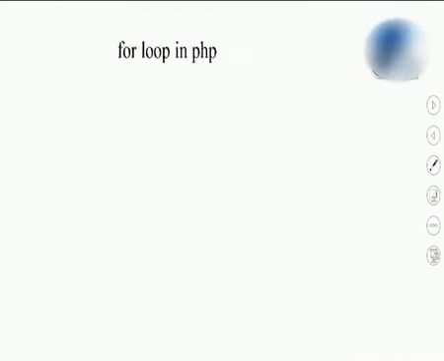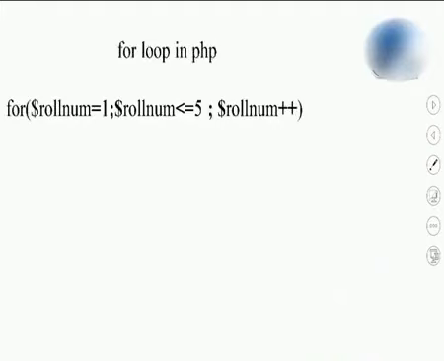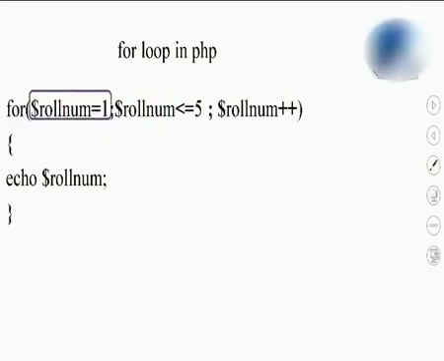Students, let us see the for loop syntax again. This is the for loop. Here the syntax is initialization, condition, it gets executed till the condition is true, and increment or decrement. Students, observe the way in which it executes. Here the initial value it will give first. After that it will check whether the condition is true or false. So 1 is less than 5, that means the condition is true. If the condition is true, it executes this part, means it is going to print the roll number. Now here it will print 1 because that is the initial value for the roll number.